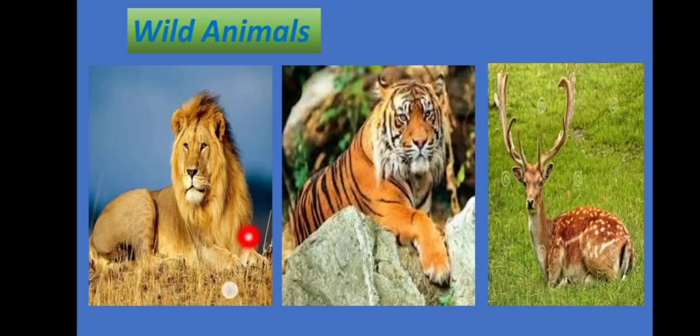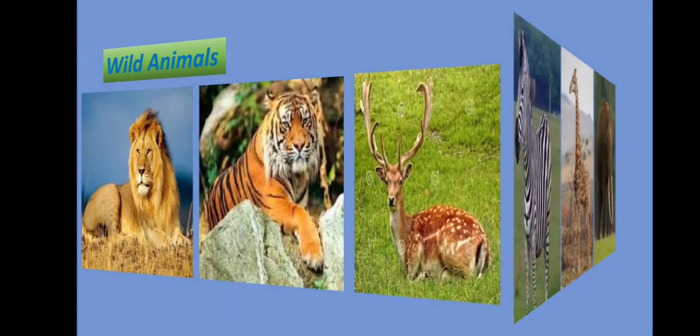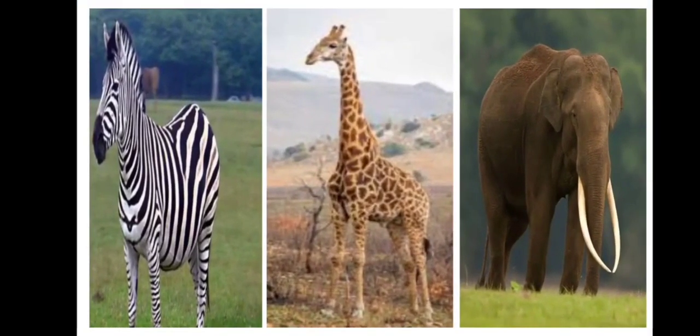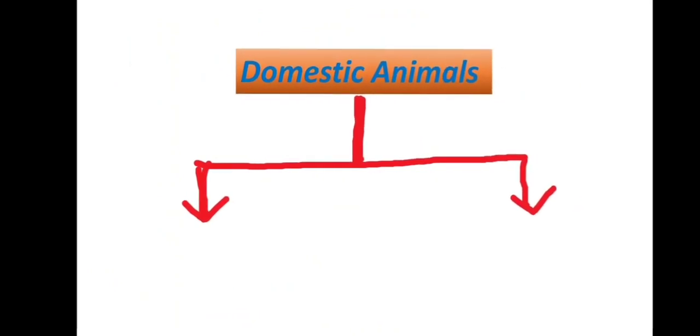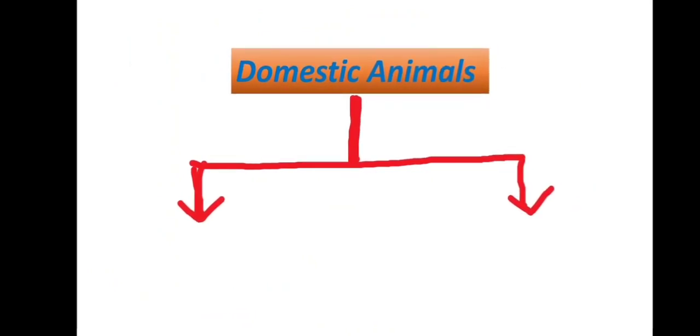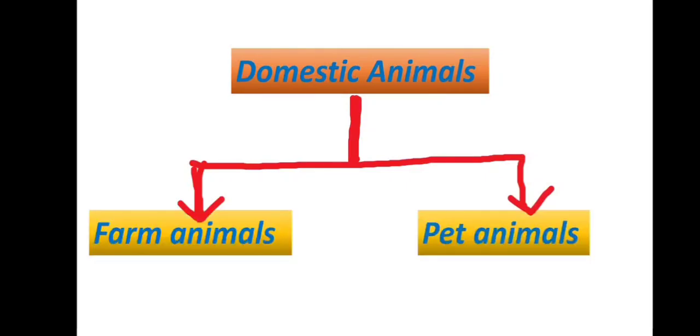Yes, the lion, tiger, deer, zebra, giraffe, elephants. These are some examples of wild animals. We can see these animals in a zoo also. And some animals live with us or on farms. They are called domestic animals.